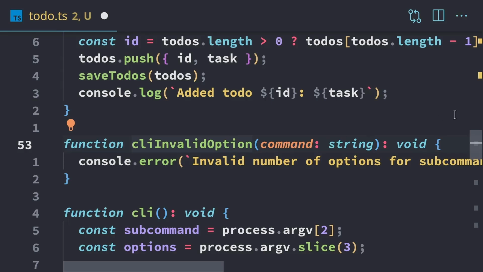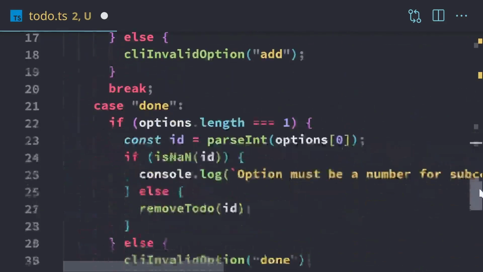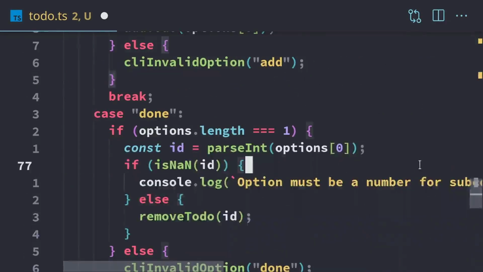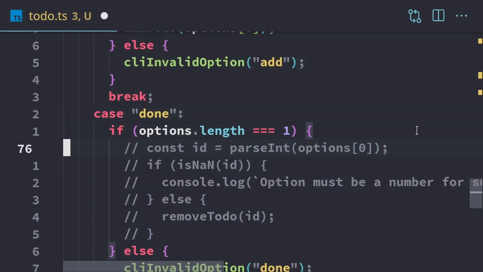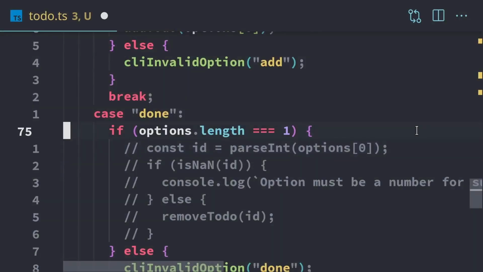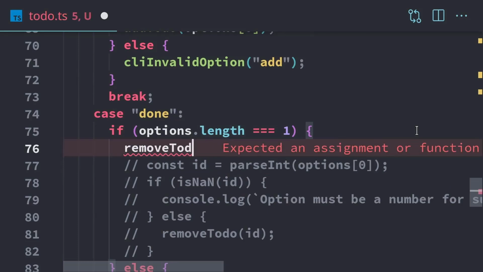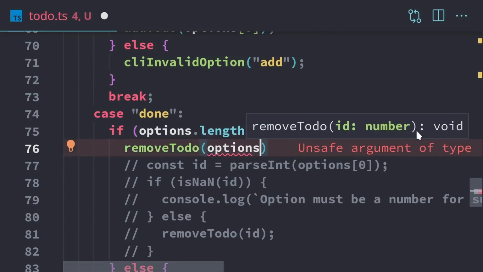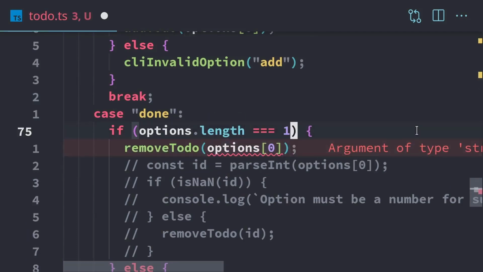But for now, even just taking a plain JavaScript program like this and adding these annotations already is giving us benefits. Now, I didn't type anything incorrectly here with our program, but let's say you were just drawing some code together and we're working on this case right here where it's done. I'm going to comment this out. So let's say you're working on this part and your idea is, oh, hey, we can type done and then number 10 and it'll work. And so the first thing you do is you say, oh, okay, let's remove todo because I already have that function for that. And we'll take the argument here, option 0, and there we go, remove it.